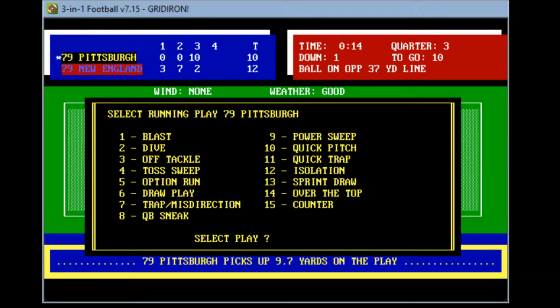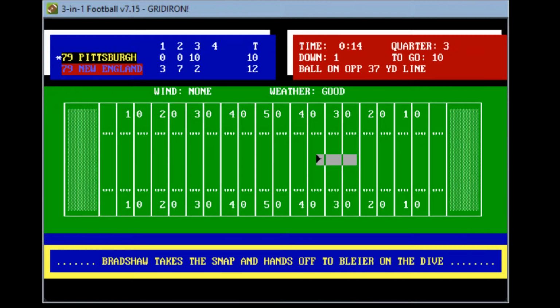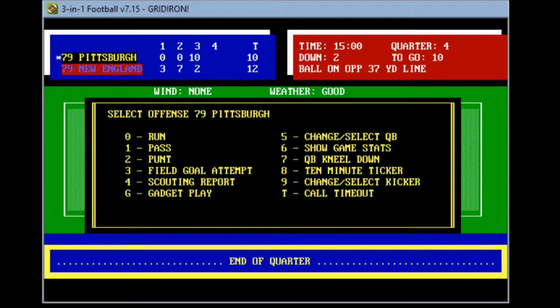They're going to go ahead and give it back to Blyer here. Oh, it looks like Franco's a little bit better here. Takes a snap, hands it to Blyer up the middle, gains a little bit, and that is the end of three. We played three here in Foxborough, Monday Night Football, week one of the 1979 season. It's 12-10 New England. We go to the fourth quarter.